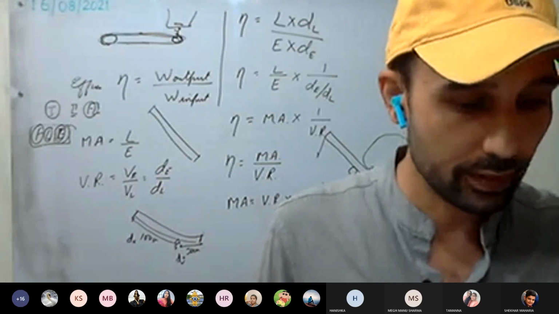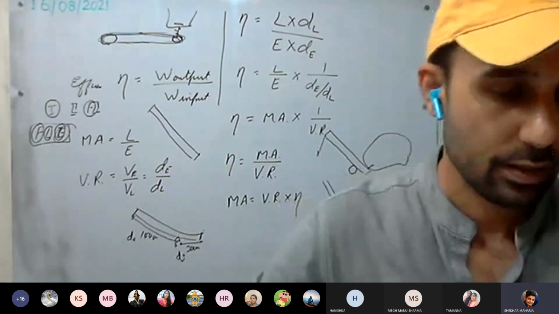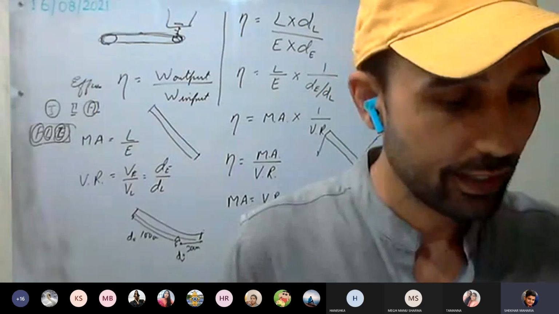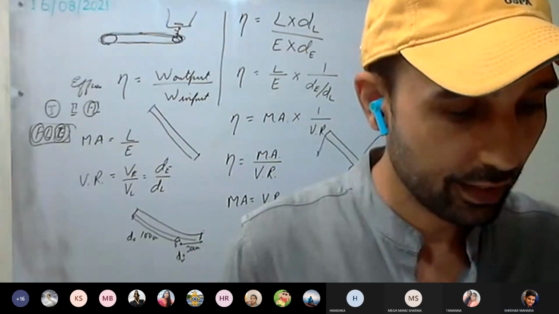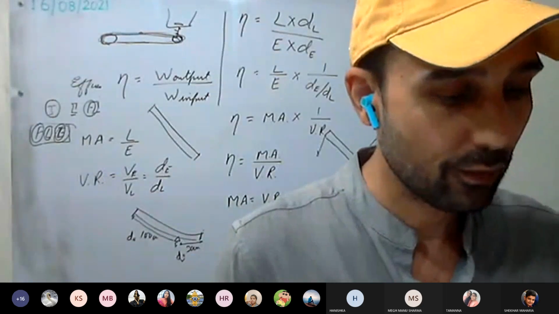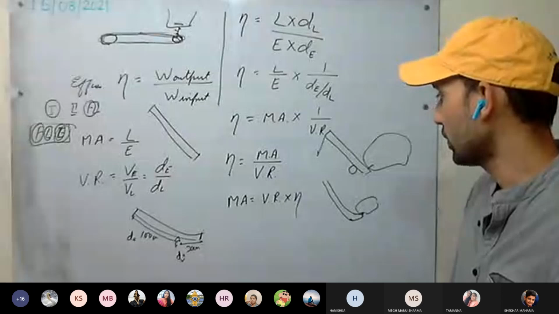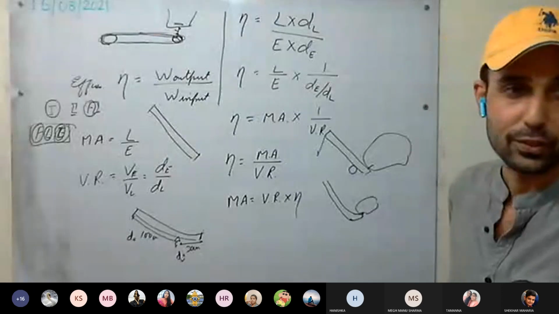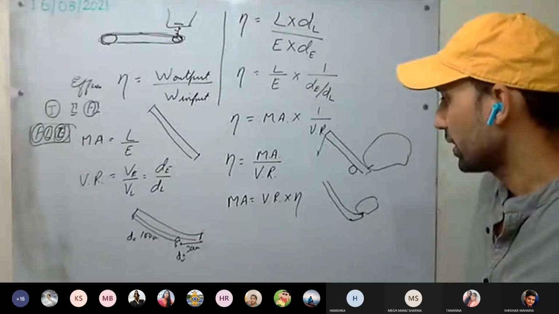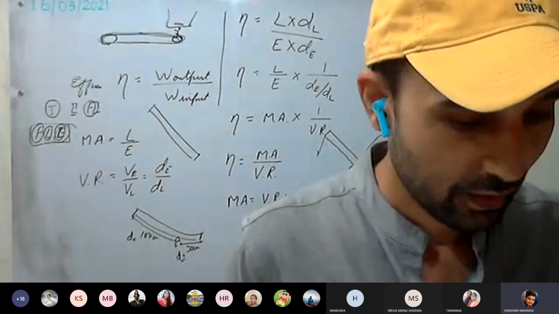I will find them out once. Sir, you tell which you want to do. First one it's related with levers. Second one is the levers, but you can do it as well through that because your efficiency you have to consider one. Now mechanical advantage equal to velocity ratio. Using that you can do. So DE upon DL. Sir, we can do all, but which we want to do, you tell. Okay.